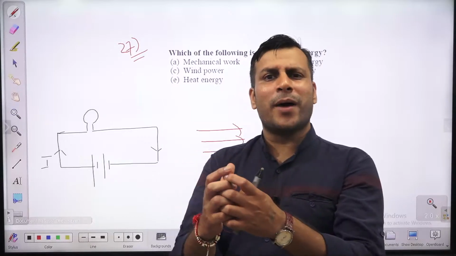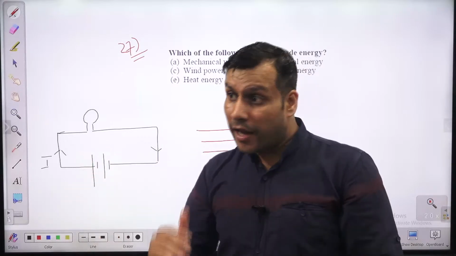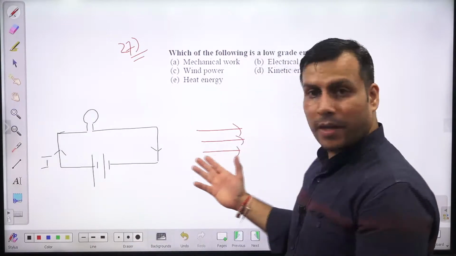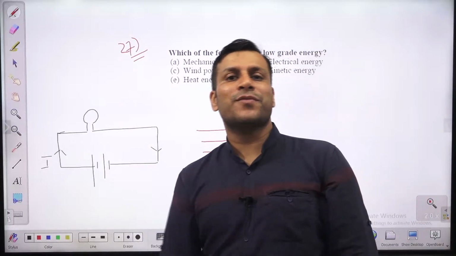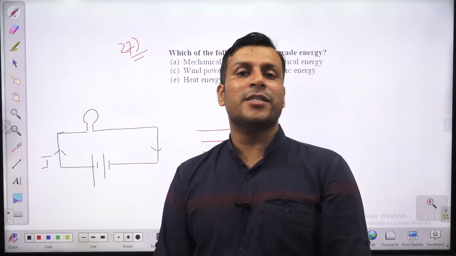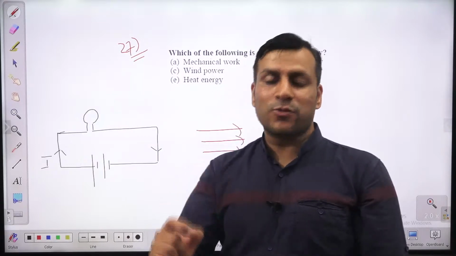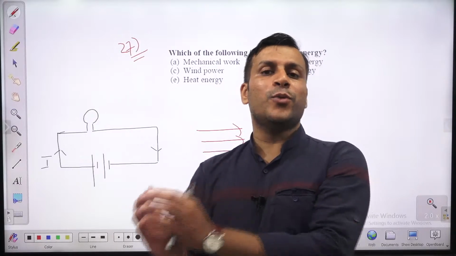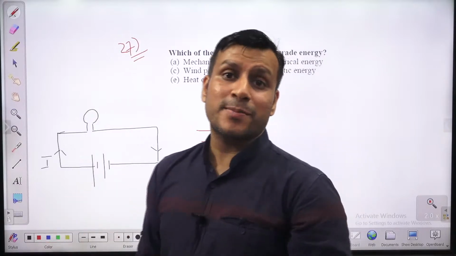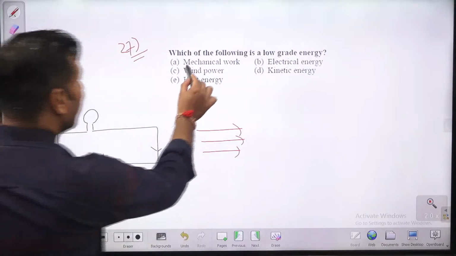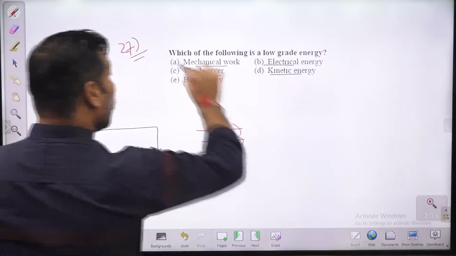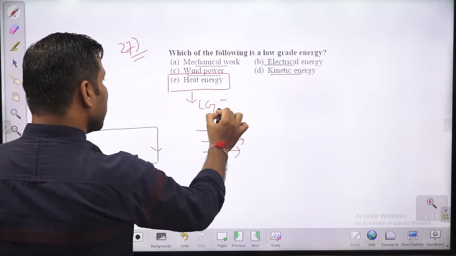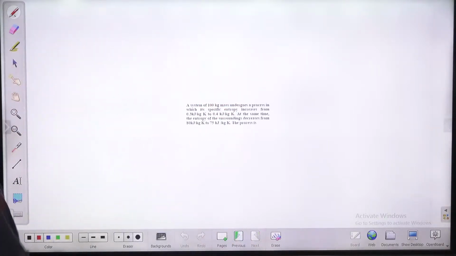It's like that each and every particle is moving in a very organized motion, a one directional motion we are having of the molecules. But here also kinetic energy, one direction motion. But in case of thermal energy, the motion is not organized. That's why it is known as low grade energy, and that's why with heat there is huge entropy association, and that is the reason complete heat conversion into work is not possible, whereas work conversion into heat is possible completely. That's why mechanical work, electric work, kinetic energy, these all are high grade energy, and only heat energy is the low grade energy, guys. Low grade energy. Last question in front of us.